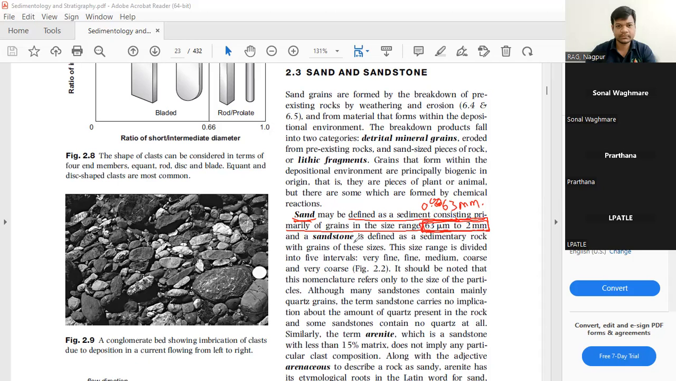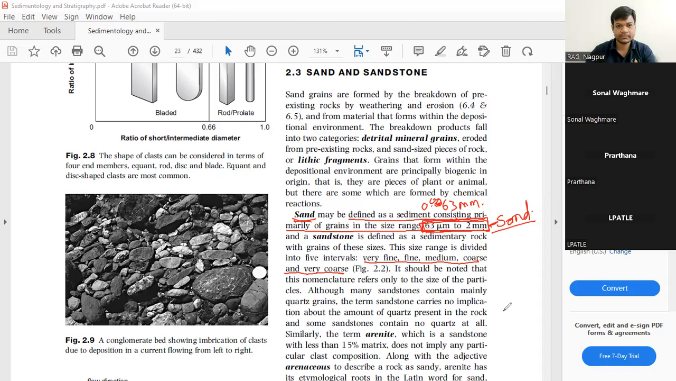And the sedimentary rock which forms by the lithification of this size range, that is, lithification of sand, a rock made from sand, is sandstone. Now, the size range is divided into five intervals: very fine sand, fine sand, medium sand, coarse sand and very coarse sand. In the Udden-Wentworth scale, you can see this classification.